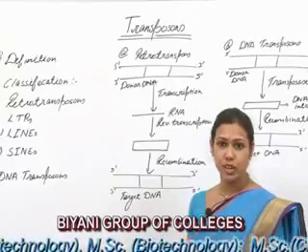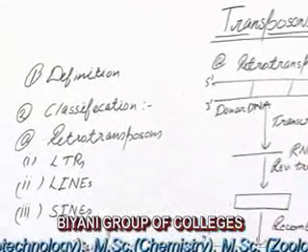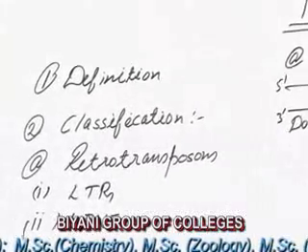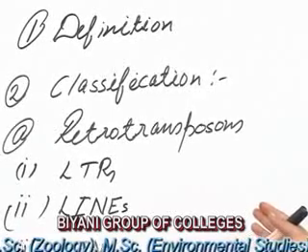These elements have been classified into two types depending upon the mechanism of transposition. The first one are the retrotransposons and the second are the DNA transposons. Coming on to the first category, that is the retrotransposons.